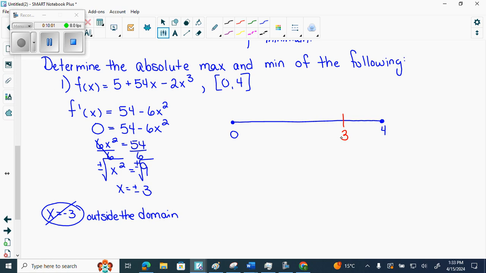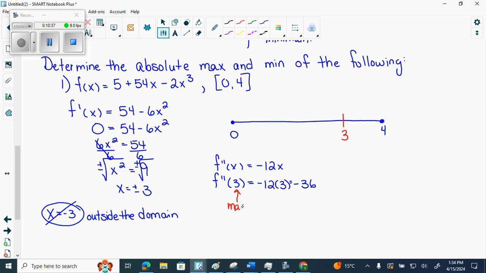What's the fastest way to actually do it? Second derivative test. So unless I ask you for increasing and decreasing, you can just do the second derivative test. Especially when it's a polynomial, that's way faster. So f double prime of x equals negative 12x. And we want to test out 3. F double prime of 3 equals negative 12 times 3, which is negative 36. So then what does that mean this is? This is a maximum.